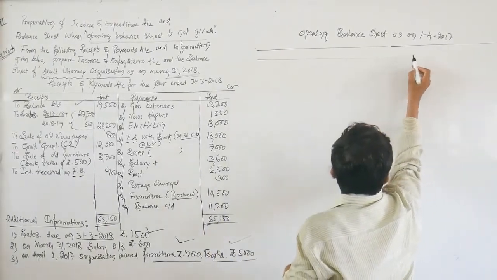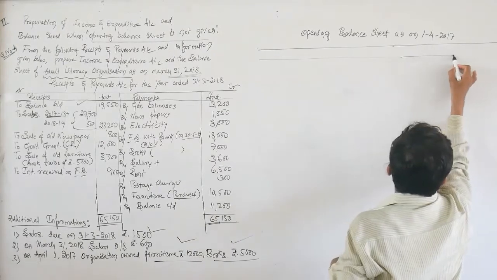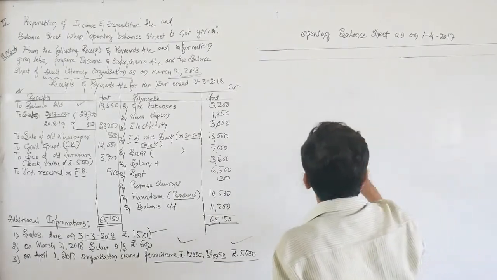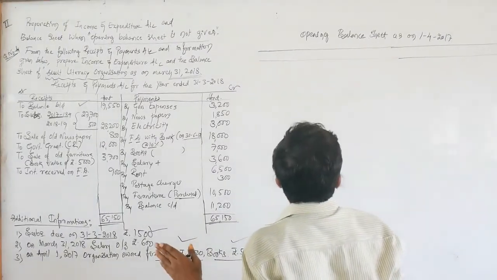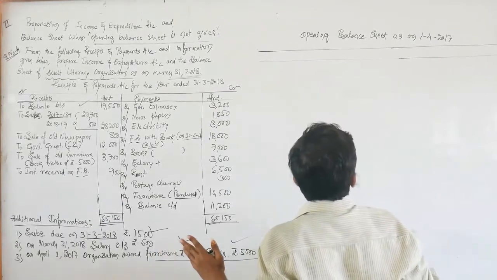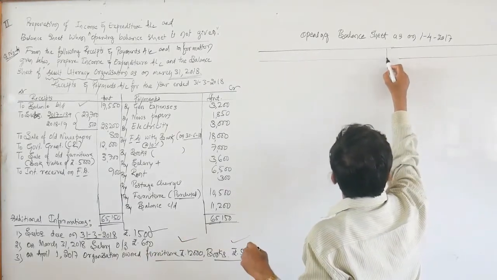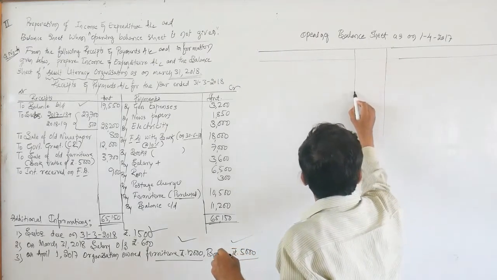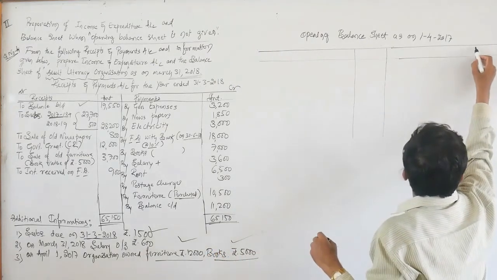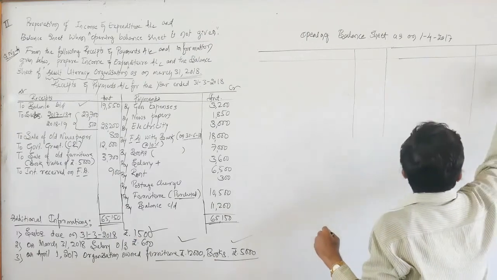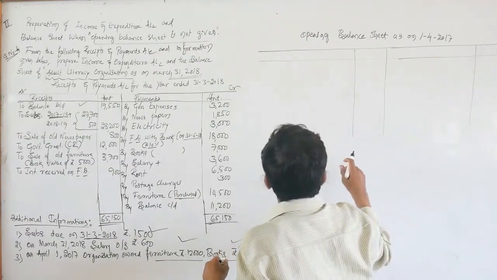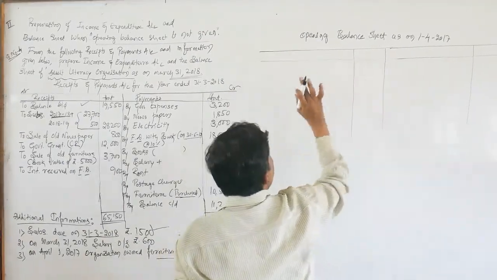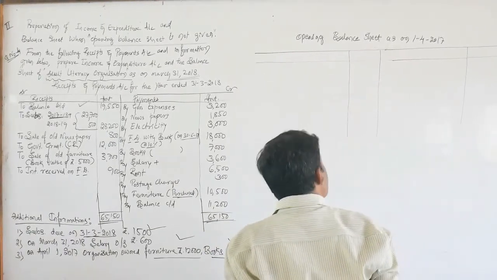I will show you how to ascertain opening capital fund, as you have already studied in your last year, PUC first year, while studying the single entry system by preparing the opening statement of affairs. So you have ascertained opening capital. Just similar. Opening balance sheet as on 1/4/2017.